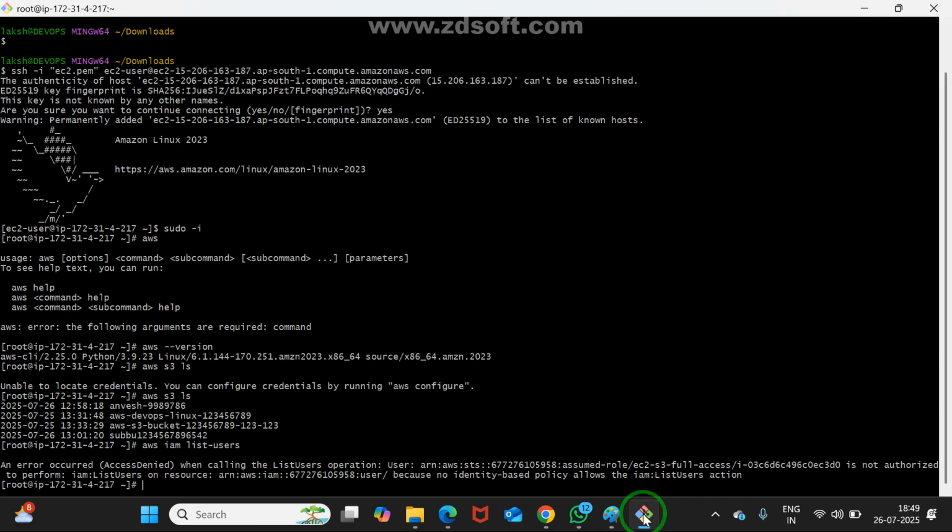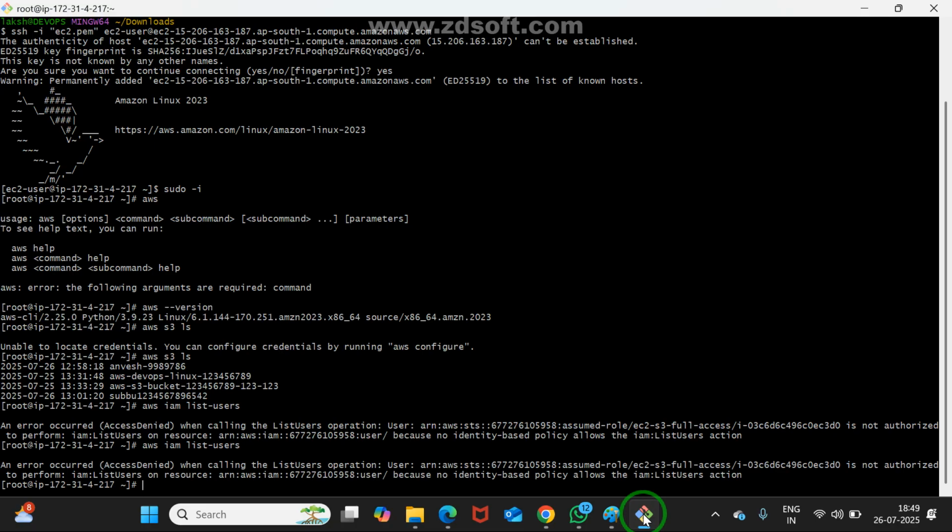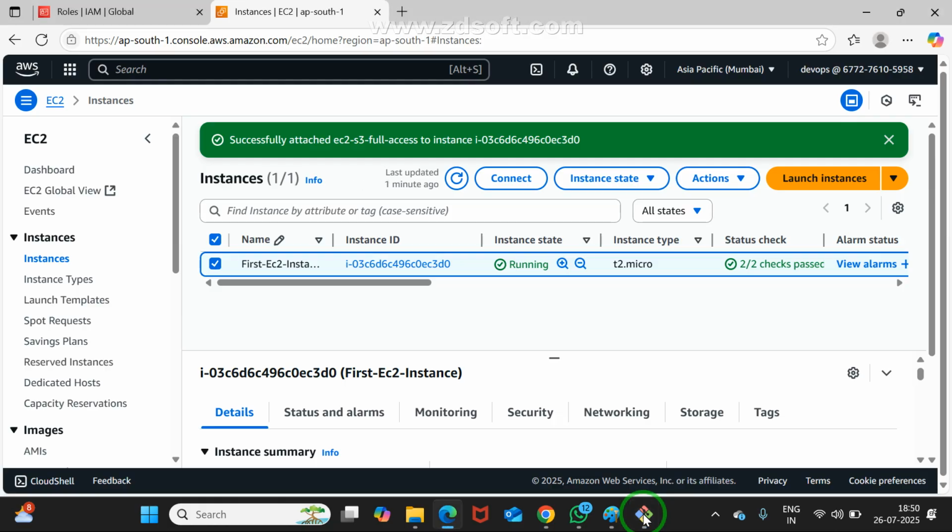Anyone can guide me? I want to get my user list here. Maybe Subbu, Anvesh, something I create, right? I want to access it here. Please guide me quickly. You can use the same role, sir. Don't go for another role. We may go with another role. Multiple roles we can assign. One person may have multiple roles. Is it okay for you? Now guide me what to do.